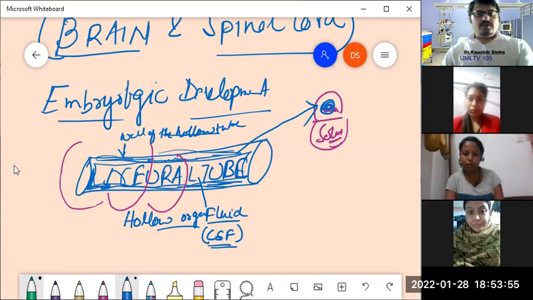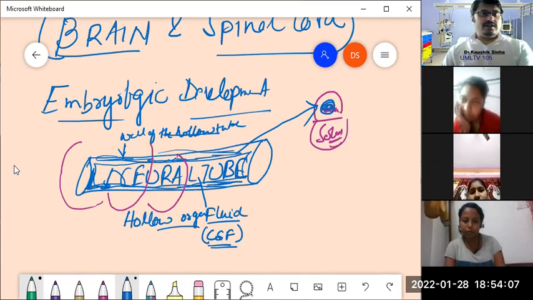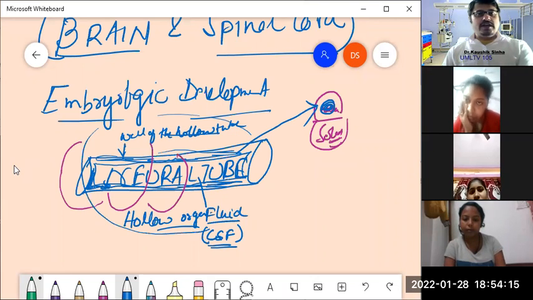Now, the cerebrospinal fluid, it is true that it is present inside this neural tube, that means inside the brain and the spinal cord. But that is not entirely true, because this CSF is also present outside the neural tube.